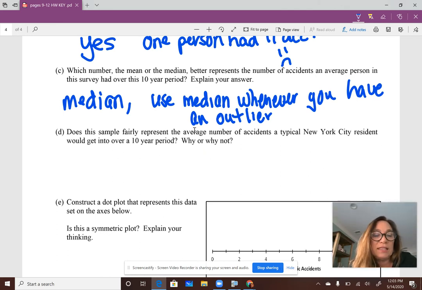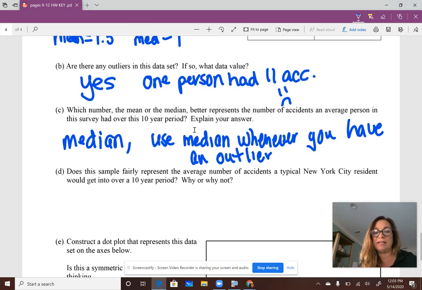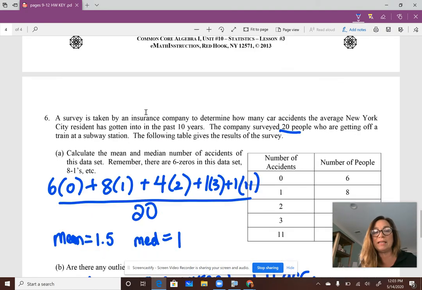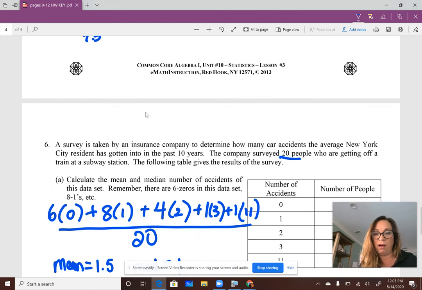Okay. Does this sample fairly represent the number of average accidents a typical New York City resident would get over a 10-year period? This was taken by insurance companies. So, okay, I'm going to say no. And I'm going to say no because these people are getting off a subway train.